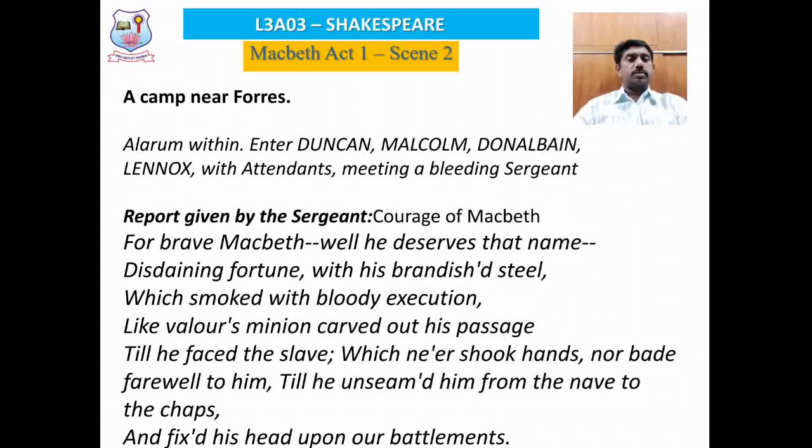That is, he refers to the Thane of Cawdor who turned out to be a traitor, till he unseamed him from the nave to the chaps. His body was cut, ripped open, exactly in the middle. He rips open the body of the traitor, and his head was removed and placed upon the battlements. Such deadly violence can be seen from the report of the sergeant given to King Duncan.